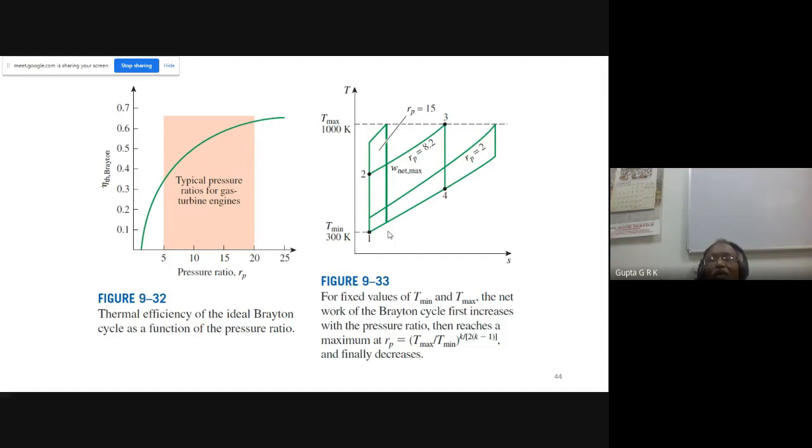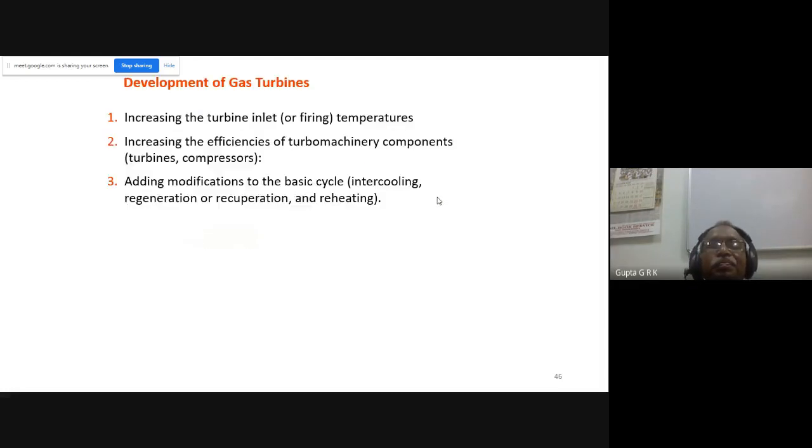So I should have an optimum one in between these two. And it is found that the optimum comes when the compressor exit temperature and turbine exit temperature are the same. When T2 equal to T4, that gives me the optimum pressure ratio. So that can be proved. Now, because I don't have this board and all, I am not doing that. Maybe in the next class, we will try to do that.